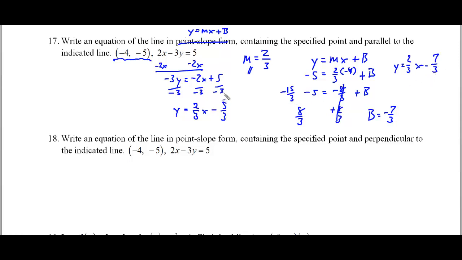So let's review the steps that we went through to do this problem, okay? First thing we had to do is take this equation, get it equal to y, and find our slope. This said parallel, so we're going to use the same slope. Then we take the point and the slope to solve for the y-intercept. Once we have the y-intercept, we can plug that into our equation with the slope that we found previously.